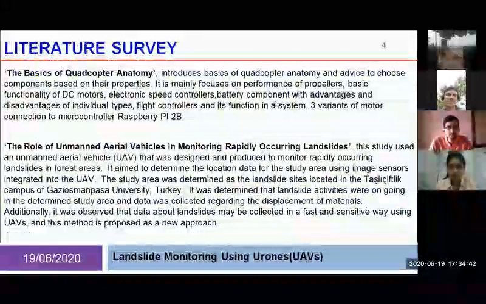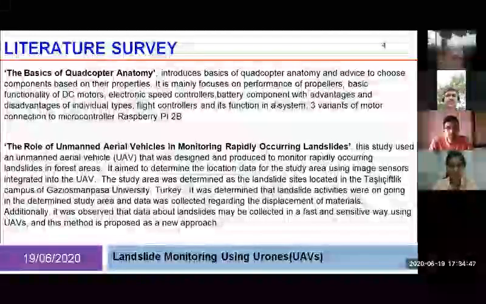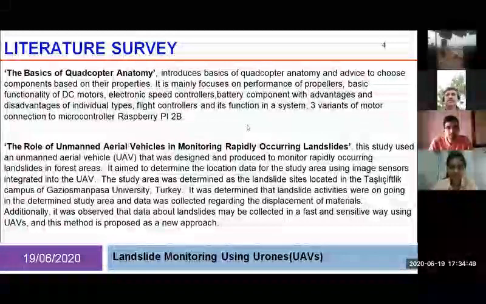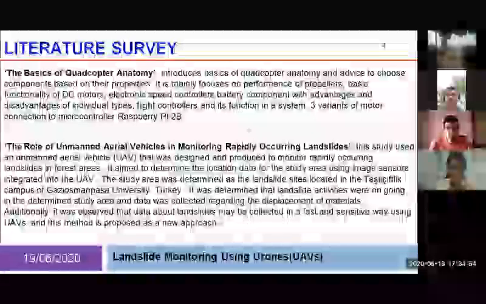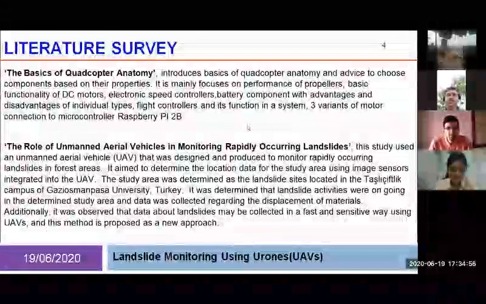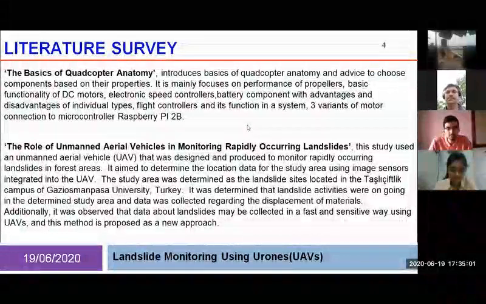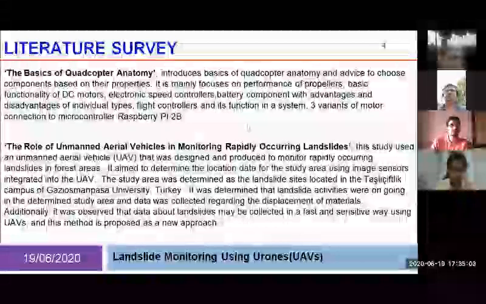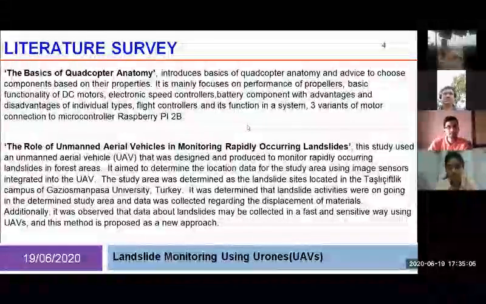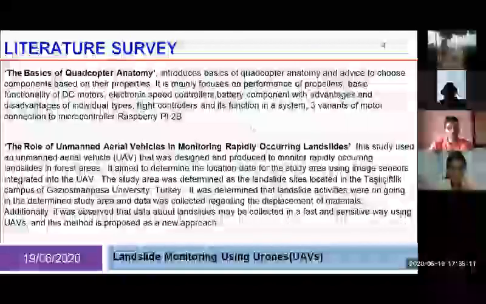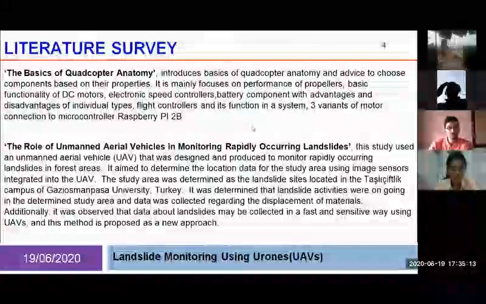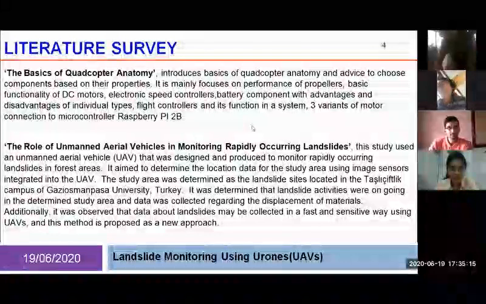Previous work done. So we surveyed and reviewed some papers. These are the papers we reviewed. There are a total of 4 papers. The first paper is the basics of quadcopter anatomy, which introduces the basics of quadcopters, the physics behind the quadcopters, the thrusters, propellers, etc., which we are going to choose in this project. It mainly focuses on the performance of propellers and the basic functionality of BLDC motors and ESCs. So all the information needed for drone building was gathered from the basics of quadcopter anatomy.